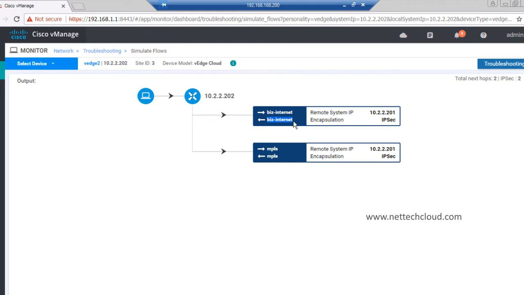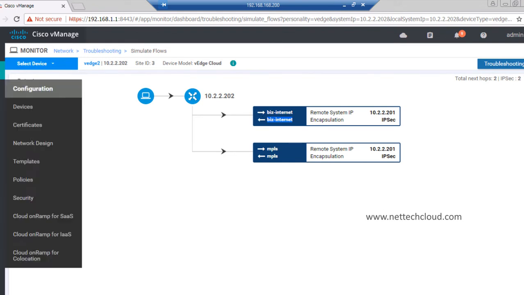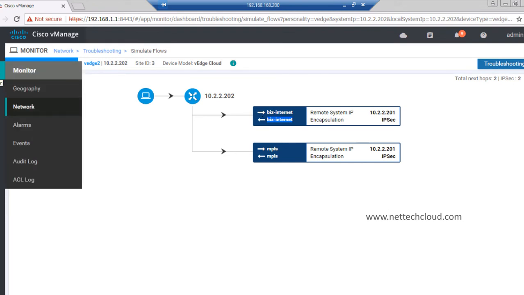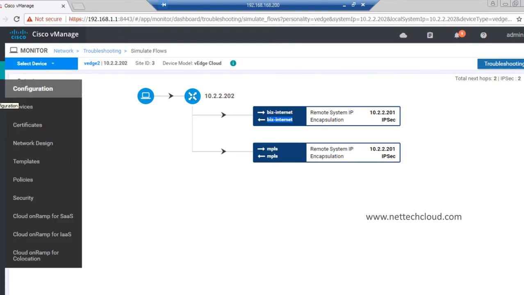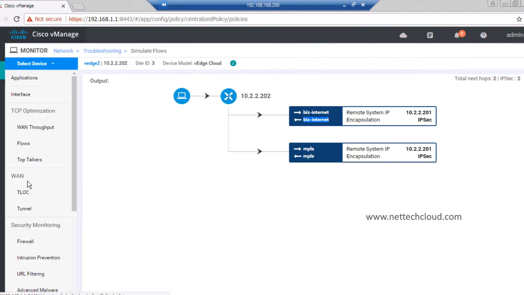We can create the policy, right? So path selection can be based on the preference value, or based on different applications or services. It's all possible here. By default, of course, there is ECMP, equal cost multipath. Okay, so it's very easy to even simulate the traffic from here. We can configure the device, the audit log, alarms, events, and even if I just show you the policies